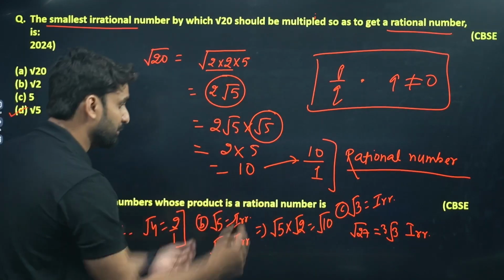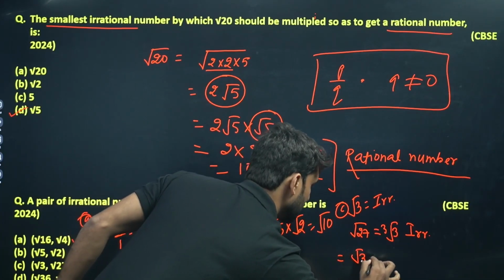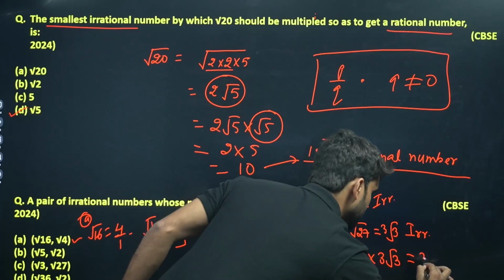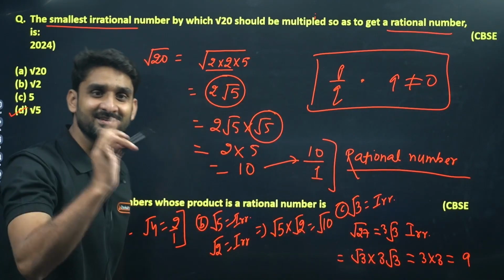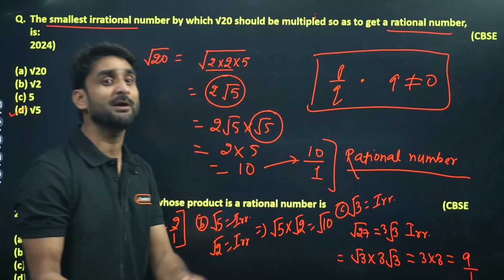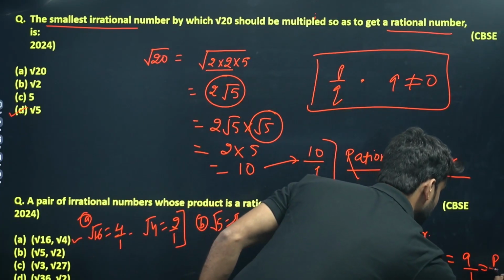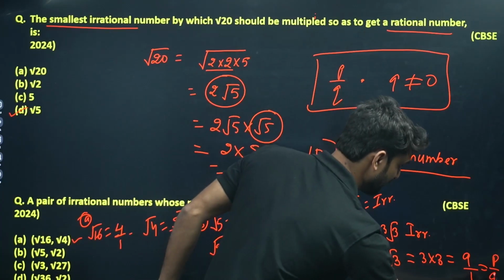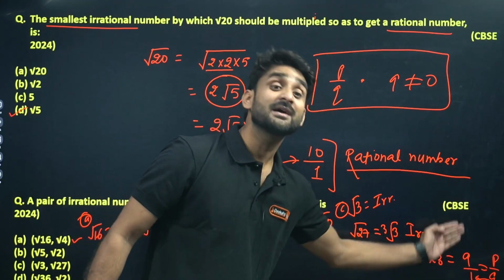Let's take the product of these two numbers. If I multiply root 3 into 3 root 3, what will be the result? 3 into 3, wow, the result is 9. 9 can also be represented as 9 by 1, and that is the format of p by q, where q is not equal to 0, because q is equal to 1 here. So 9 by 1 is a rational number.